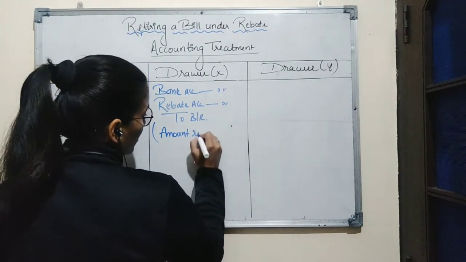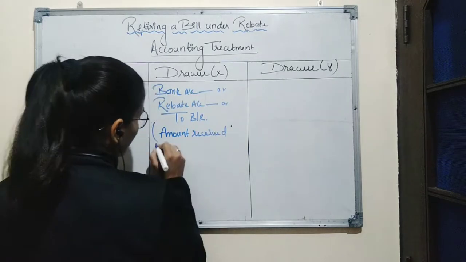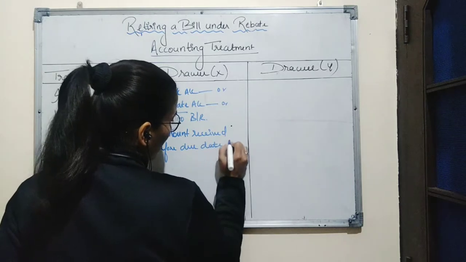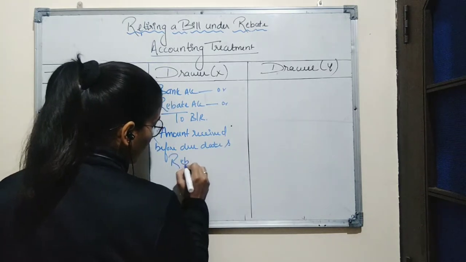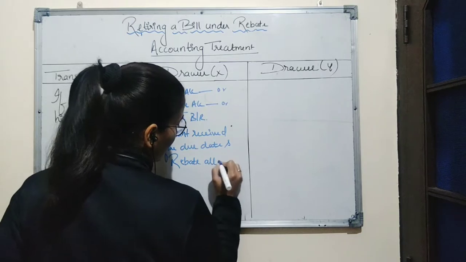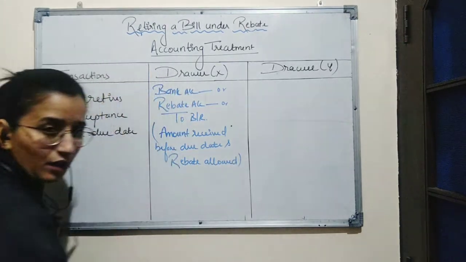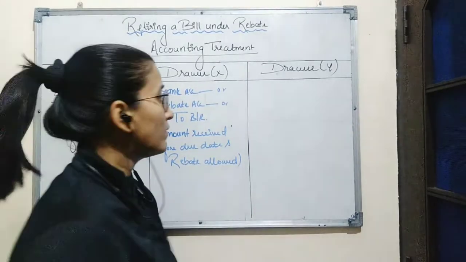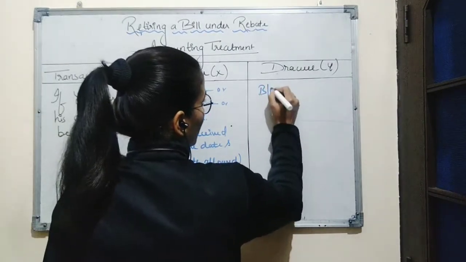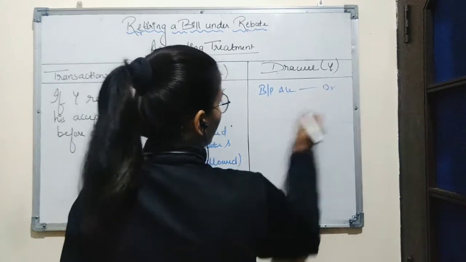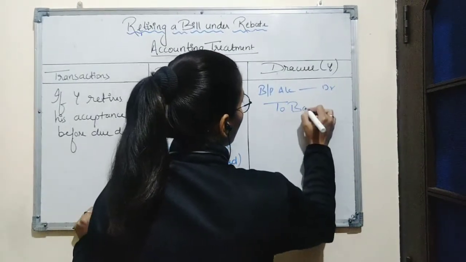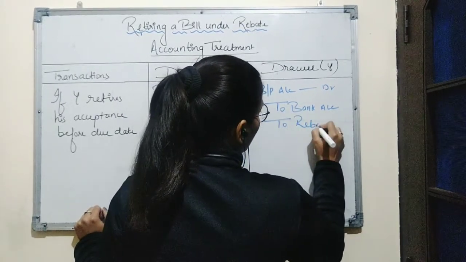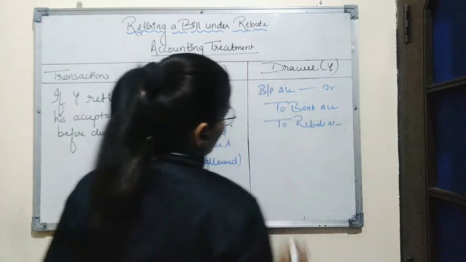amount received before due date and rebate allowed. A journal entry for this transaction in the books of Y will be bills payable account debit to bank account to rebate account.